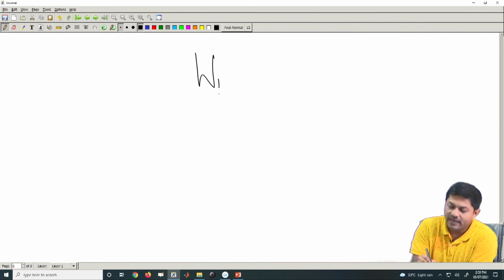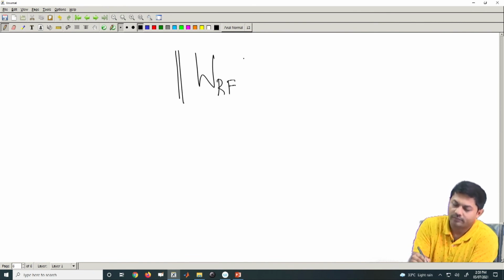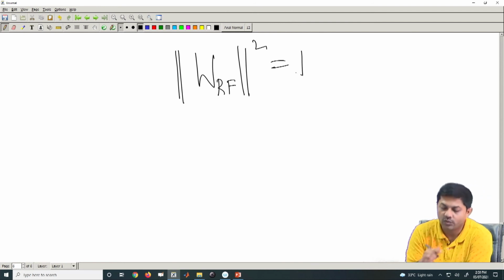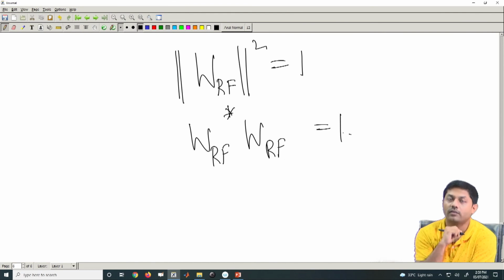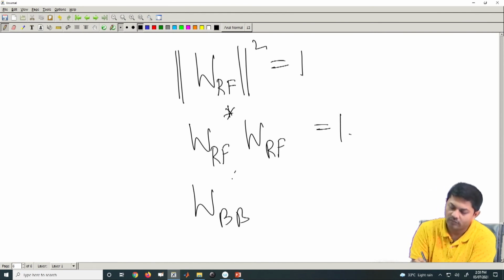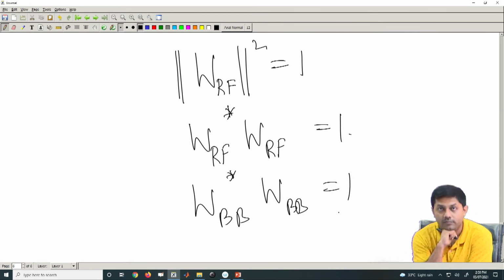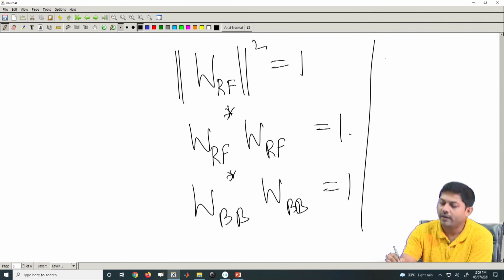One of the approximate ideas was that this one should be 1, which means that W_RF star W_RF should be 1. Similarly, you can also extend it to each individual user as well.